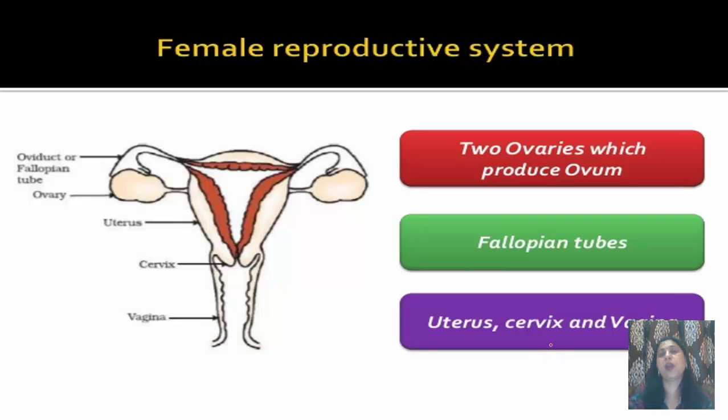Now coming to the female reproductive system. The female reproductive system consists of two ovaries which produce ovum. It has fallopian tubes, also known as oviducts, and it consists of the uterus, cervix and vagina. As you can see, this is the female reproductive system, and these are the two ovaries. These are the two oviducts. They receive the ova. Then this is the uterus, then this is the cervix and this is the vaginal tract.